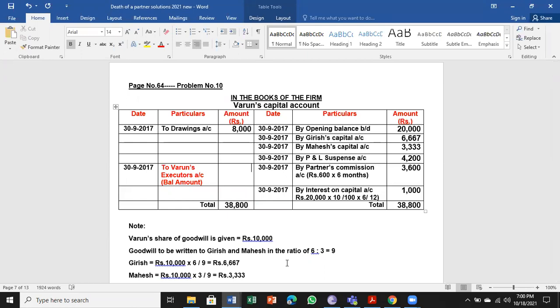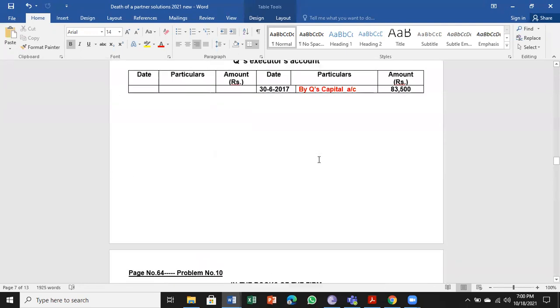When you balance, 38,800 is the total. Drawings is 8,000. If you minus that, it is 30,800.